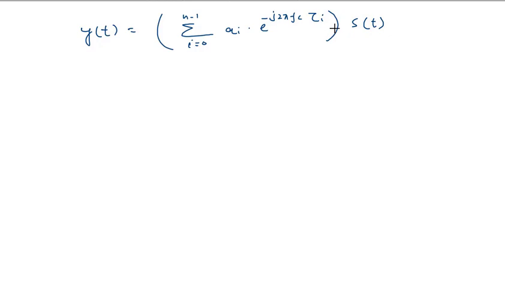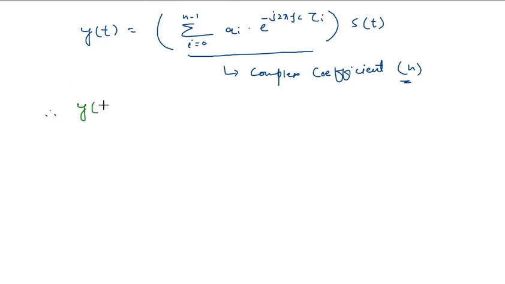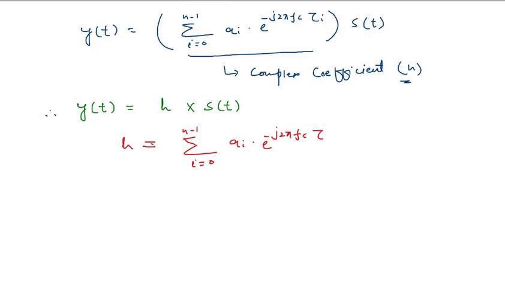We have rearranged the previous equation, and here this complete factor represents your complex coefficient, and it is represented by h. Therefore we can write y(t) equal to h, the complex coefficient, into s(t), the original passband signal transmitted, where h represents the summation i equal to 0 to n minus 1 of a_i into e raised to power minus j 2 pi fc into tau i.